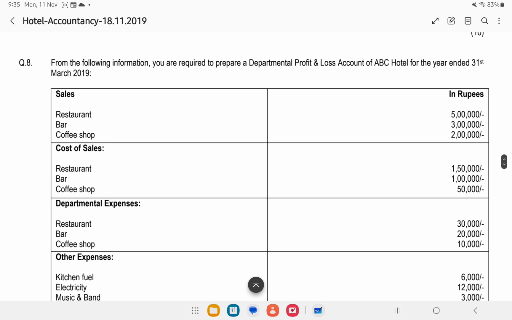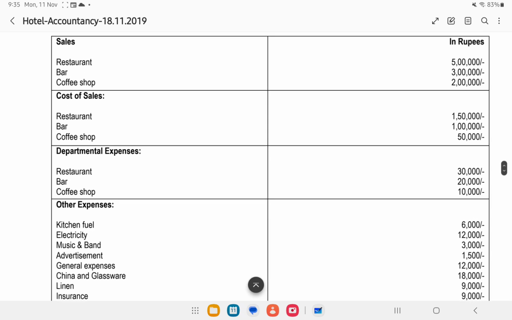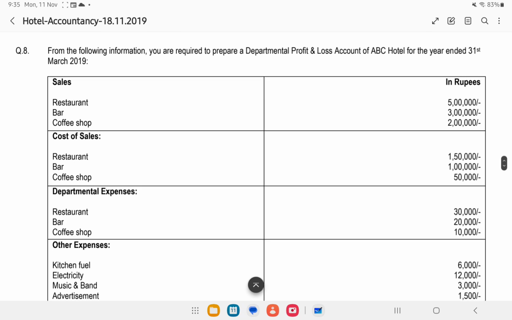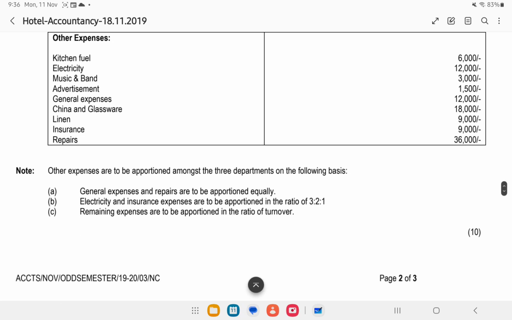And here this is departmental accounting. I think one of the similar questions I have done in one of the previous videos. Make sure you watch it: how to prepare profit and loss account under the departmental approach. Okay, in this approach, remember, you will prepare a trading profit and loss account. Generally how we do in accounting, the only difference is you will have 4 amount columns here because you have 3 departments here. So for each department you will have a separate amount column plus one total amount column. Don't worry, if you see the video you can easily understand that.